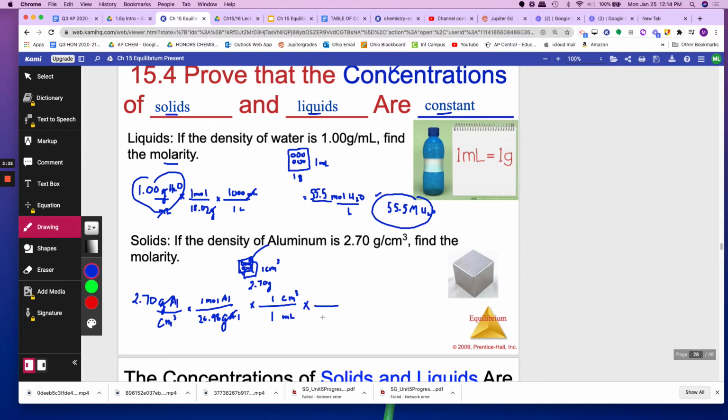They're equal to each other, and centimeter cube's gone. 1,000 milliliters to 1 liter. 2.7 divided by 26.98 times 1,000. 100 point, if I wanted 3 sig figs, moles per liter or molar. 100 molar of aluminum. So that is constant as well. I have proven to you that the concentrations are constant.